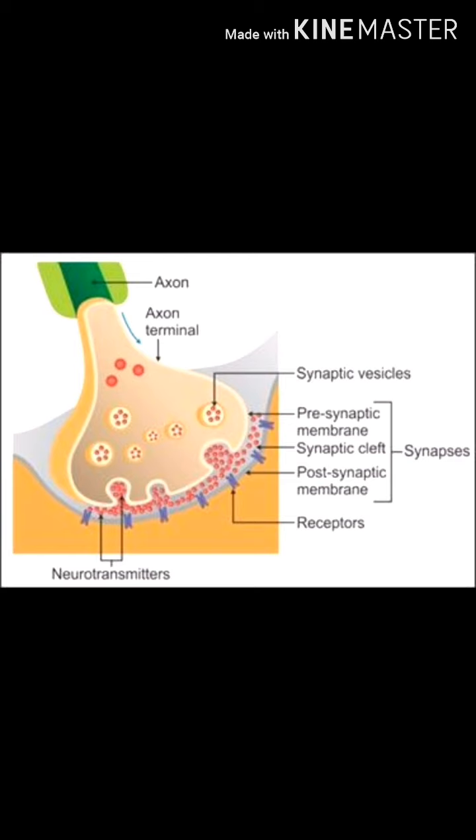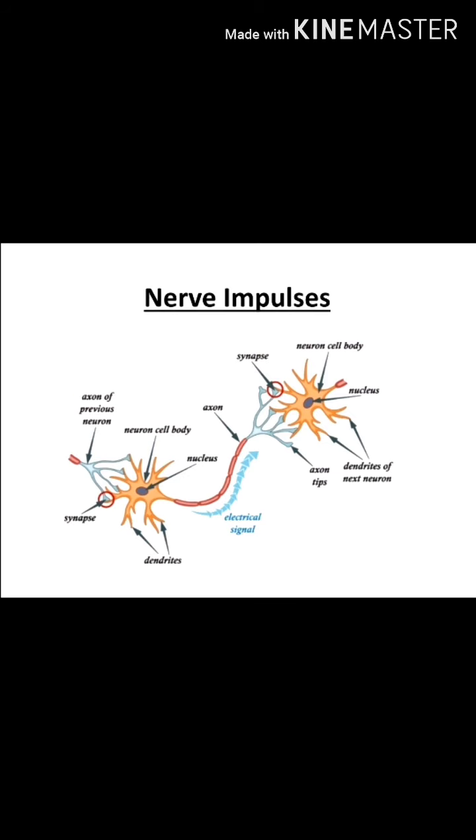These chemicals cross a gap, the synapse, and start a similar electrical impulse in the dendrite of the next neuron. So a synapse allows the delivery of such impulses from neuron to other cells, like muscle cells or glands. So this is how a nerve impulse is generated and travels.